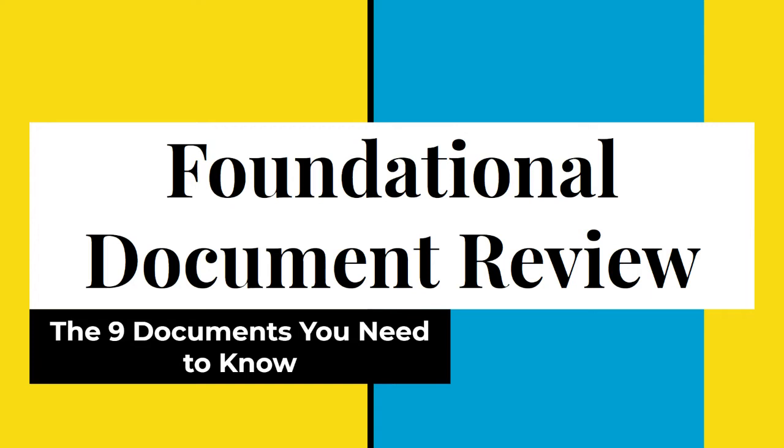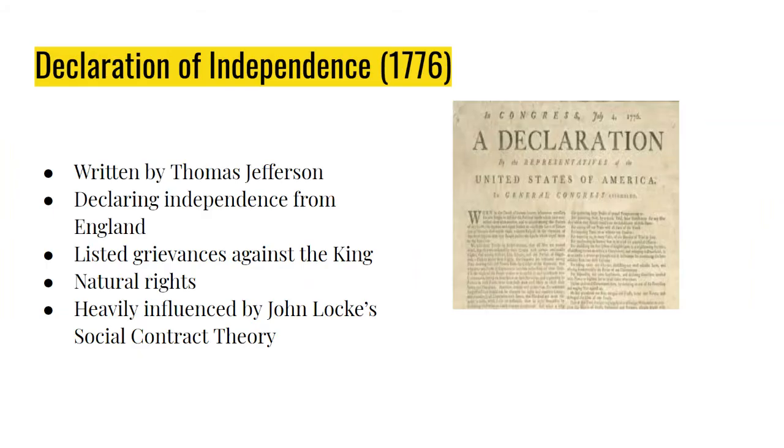And remember, you have notes to go over these throughout the course of the year. So the first one is the Declaration of Independence, which is kind of a no-brainer. You understand this was written by Jefferson, and it lays out our reasons for why we're declaring our independence from Britain prior to the Revolutionary War. It lists all the specific grievances against King George III, like reasons why we're revolting. And it definitely focuses on a couple things you need to know about.